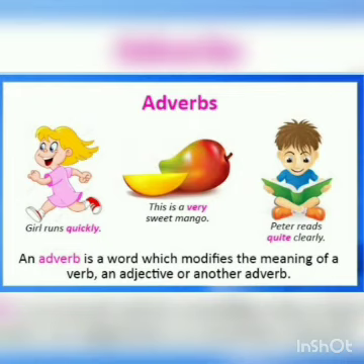As you can see in the picture, the first example is girls run quickly. So find out the verb here. Verb is run here. Run is the action word, so it is the verb here. Now quickly tells us about how girls run. So quickly is the adverb here which modifies the meaning of the verb.